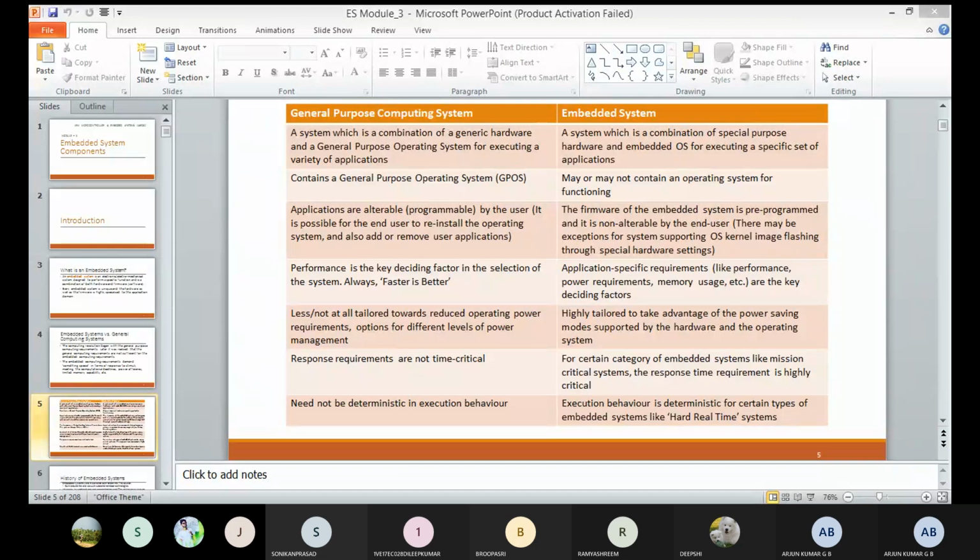Clear about this one? Today we discussed in module 3 the definition of the embedded system. It contains all three types of components: hardware, software, and mechanical components. It is supposed to do one specific task at a time. For example, we discussed the washing machine and air conditioner. After that, we also discussed the difference between the general purpose computing system and the embedded system. Clear, students?